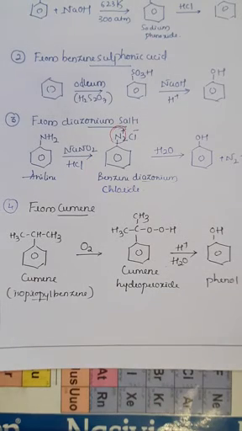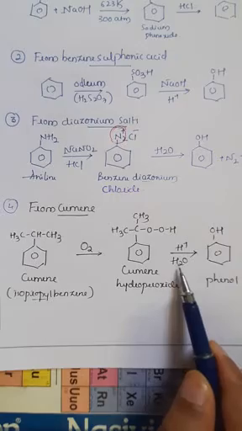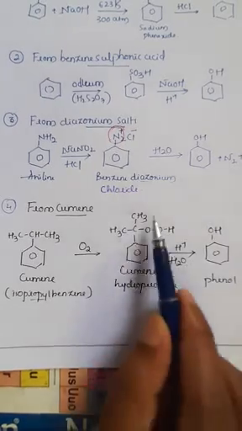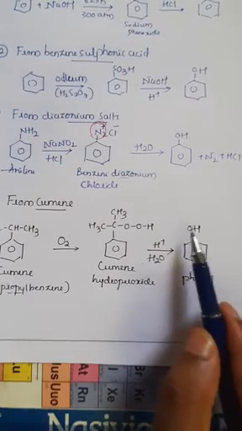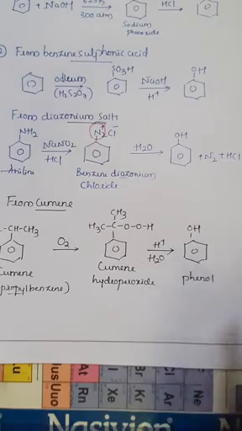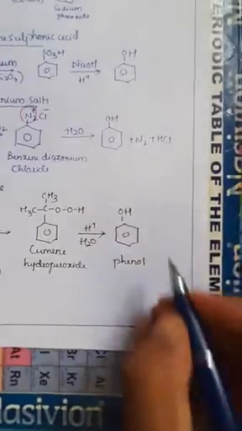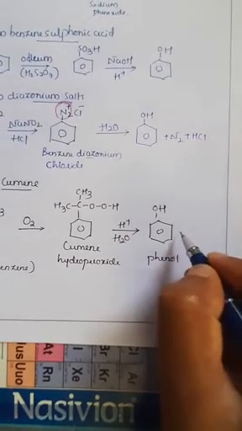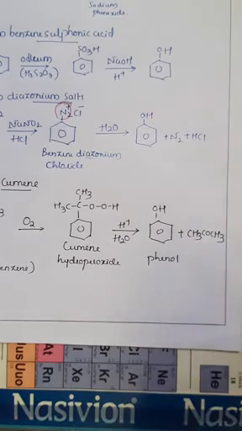In the further step, on the addition of acidic medium, that is H plus as well as H2O molecules, there will be a removal of this group, and there is an attachment of OH group, that is a formation of phenol, right? Along with that, acetone will be the side product. Here if you want the side product, you can write the side product, that is CH3COCH3, right?